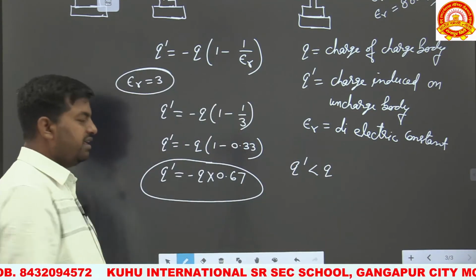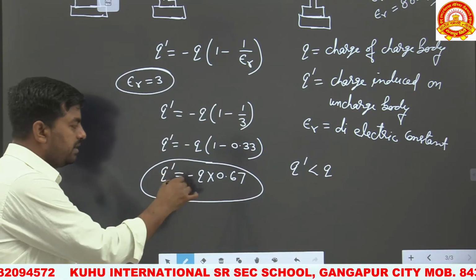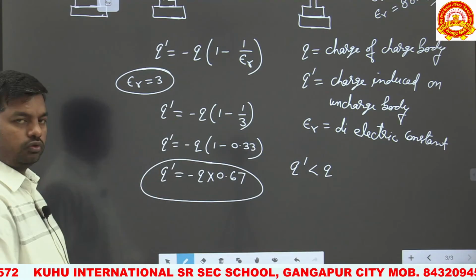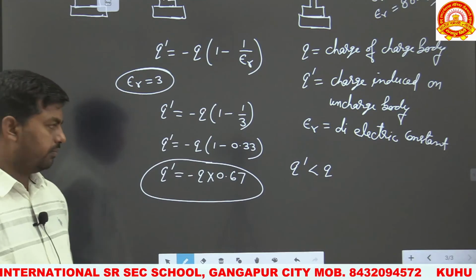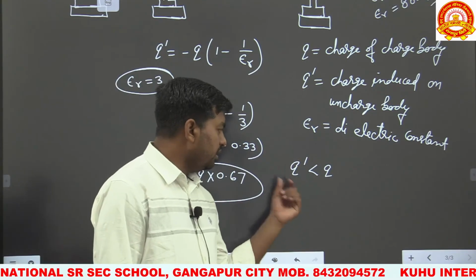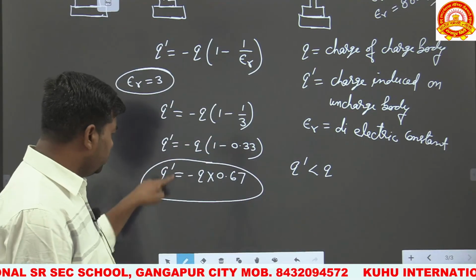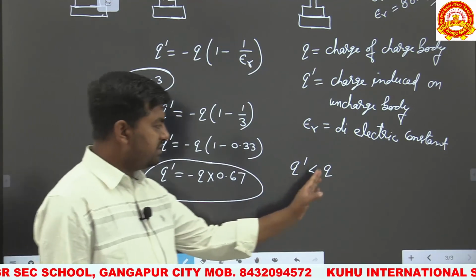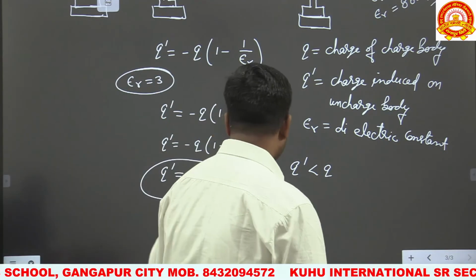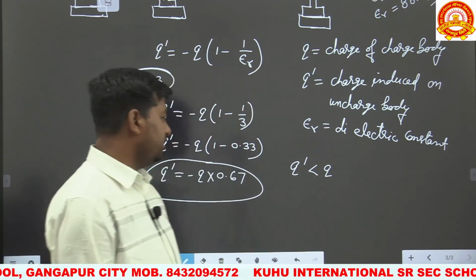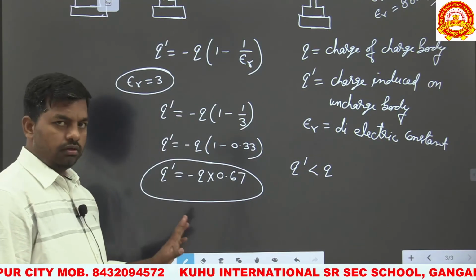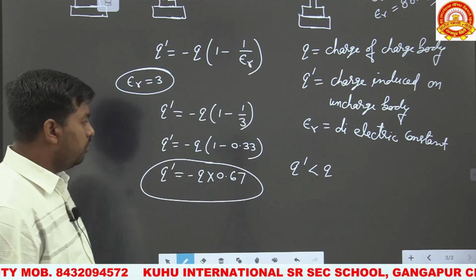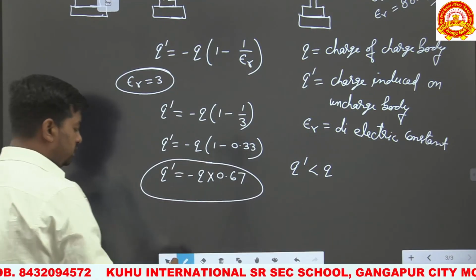And the negative sign indicates the nature of the charge produced on the uncharged body is always opposite to the charge of the charged body. So in general, in the induction method, the charge induced on the uncharged body is less than the charge of the charged body. This sign represents only the nature of the charge produced on the uncharged body.